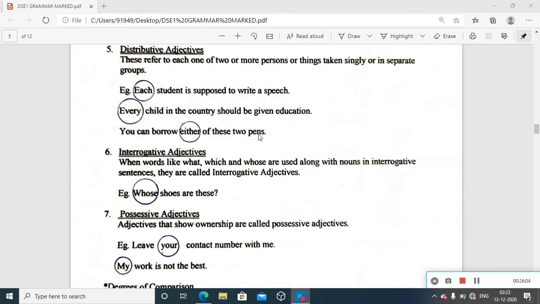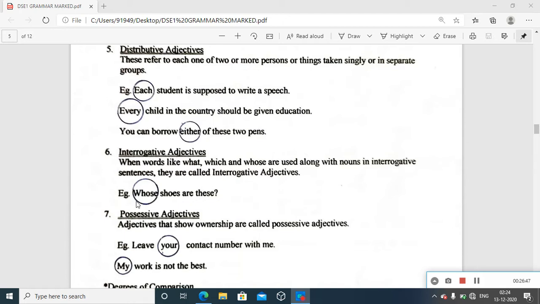Okay, then the sixth category, interrogative adjectives. Interrogation, no need for further explanation. Interrogation definitely stands for question. When words like what, which, and whose are used along with nouns in interrogative sentences, they are called interrogative adjectives. Sometimes they can function as interrogative adjectives, these terms. That's why it's not constant. Next time we will see interrogative adverbs. So you can identify, according to the sentence and the functioning mode, whether it is an adjective or an adverb.